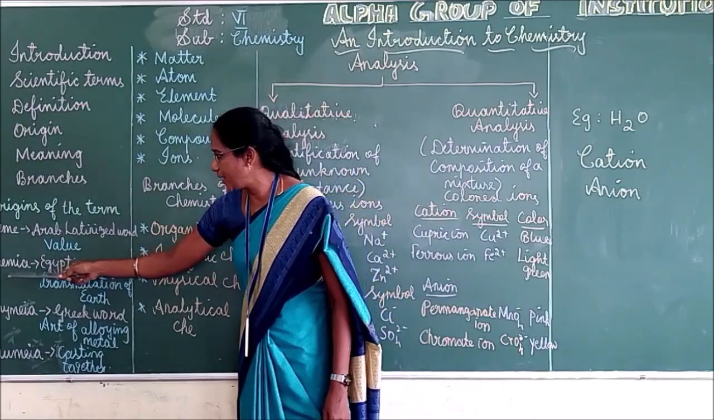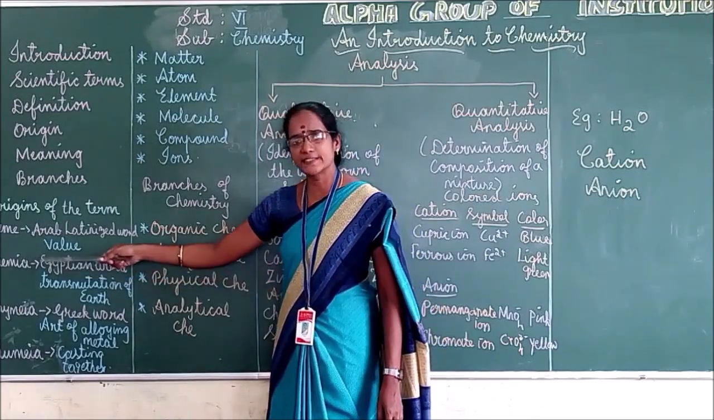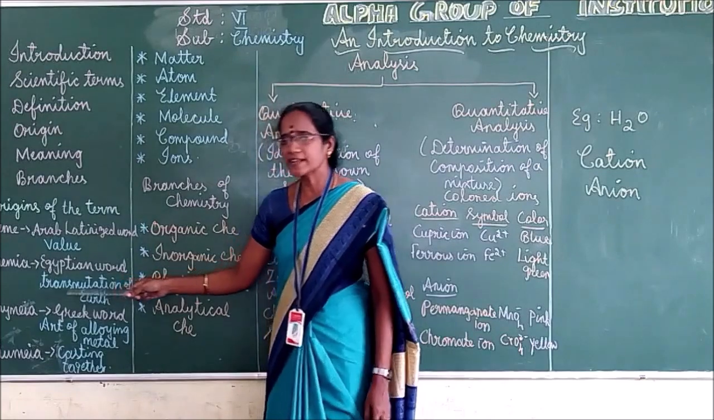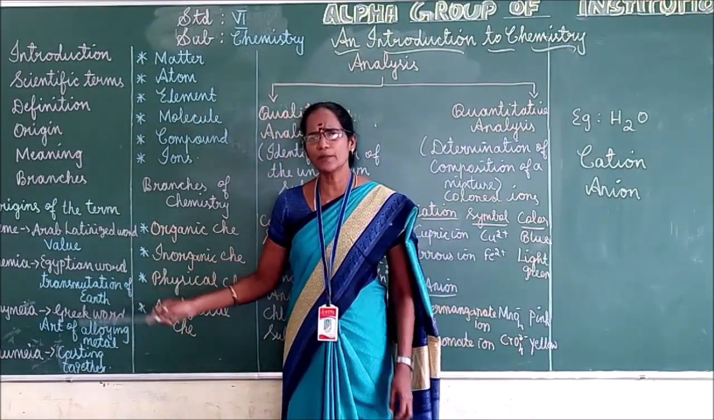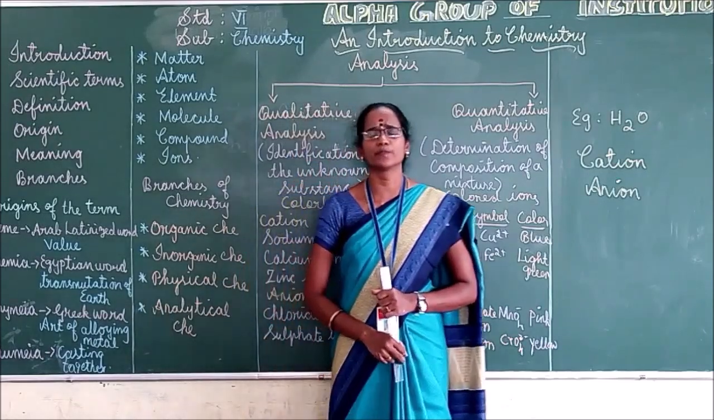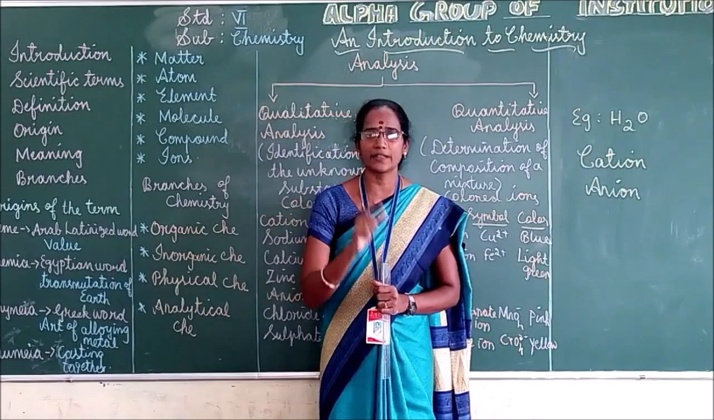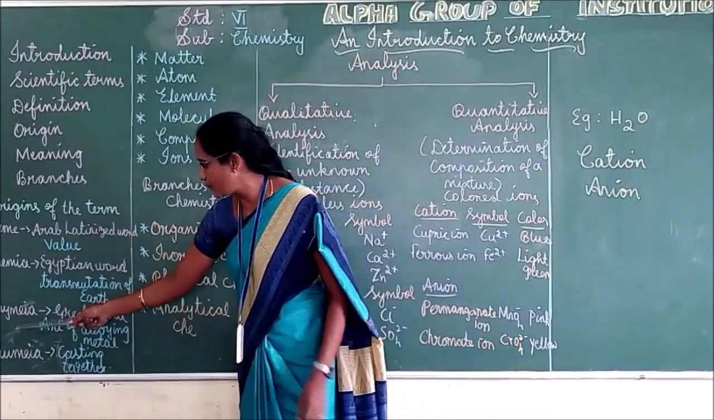Next one, chemia. Chemia is an Egyptian word, and the meaning for chemia is transmutation of earth. What's the meaning for transmutation of earth? Conversion of one chemical element into another chemical element. Right. Next we can move to chemia.